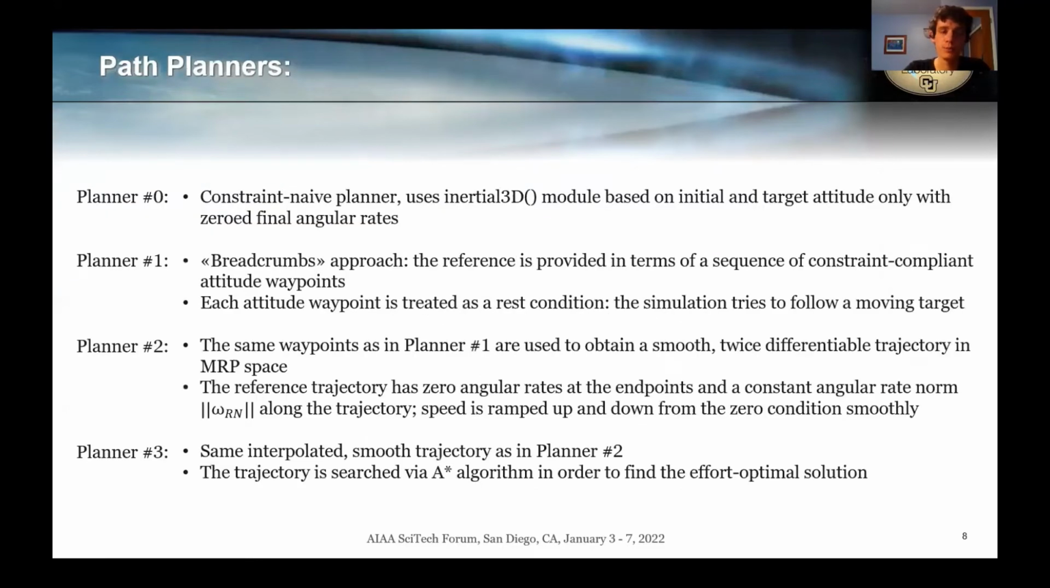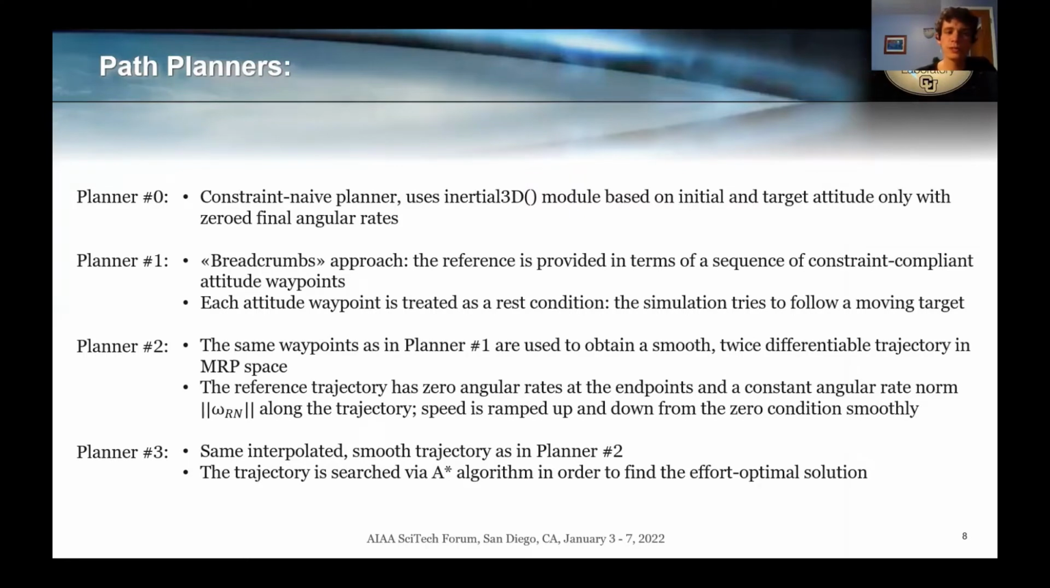And the 4 different planners that are used in this work are described here. Planner 0 is a constraint-naive planner that just relies on the initial and the target attitude, but completely ignores the constraints. Planner 1 relies on a breadcrumbs approach, where the reference is provided in terms of a sequence of constraint-compliant attitude waypoints with zeroed angular rates and accelerations. So the effect that this has on the simulation is that the spacecraft is trying to target different attitudes, but it's also following a moving target.